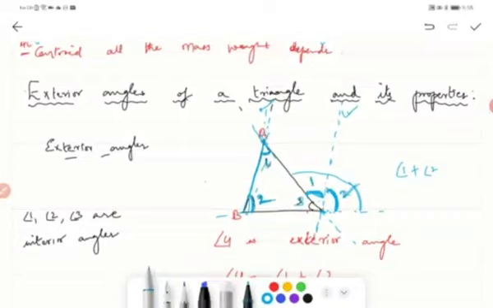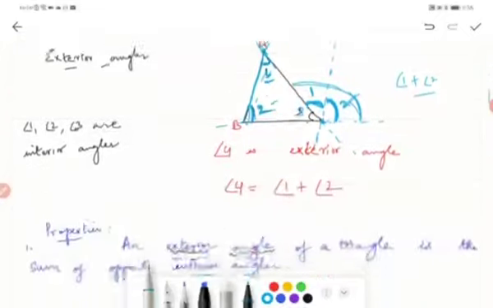So the angle is formed at this vertex, and the angles opposite to it are angle 1 and angle 2. I'm not saying vertically opposite, I'm saying just the opposite angles on the opposite side. So remember, this is the property of the exterior angle: the exterior angle is equal to the sum of the opposite two interior angles of a triangle.